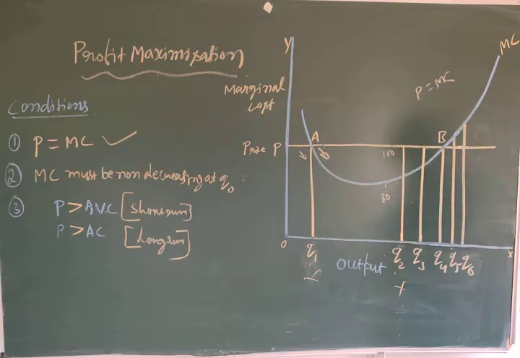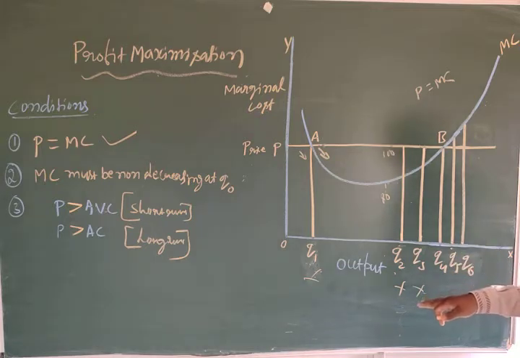Price is above the marginal cost, more than the marginal cost. But it's not possible to identify a suitable point to earn more profit. So that's why this is also not a perfect point. Which one? Q3. Then what about Q4?